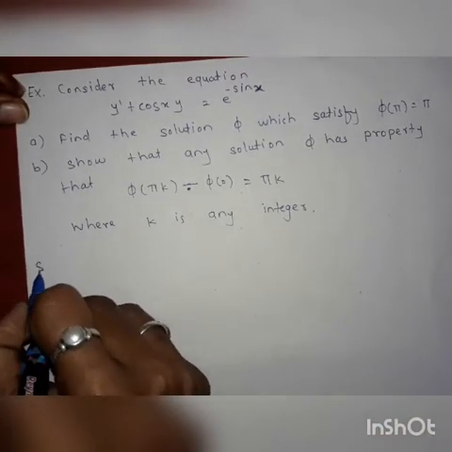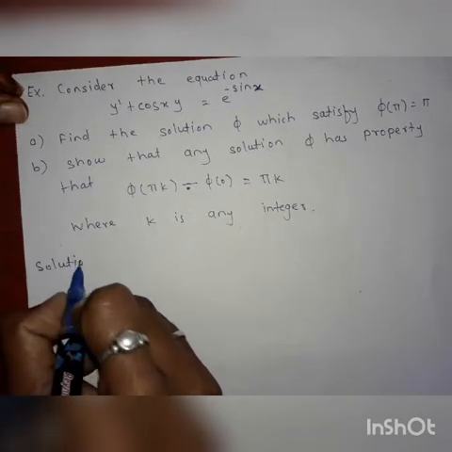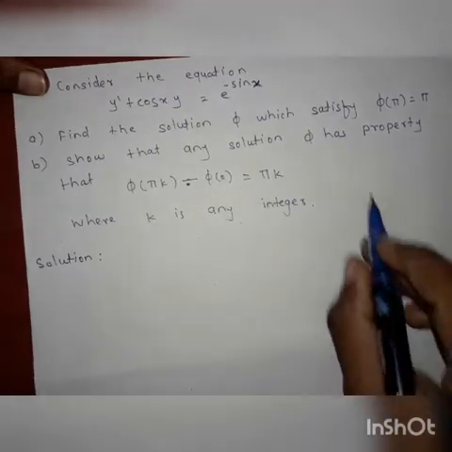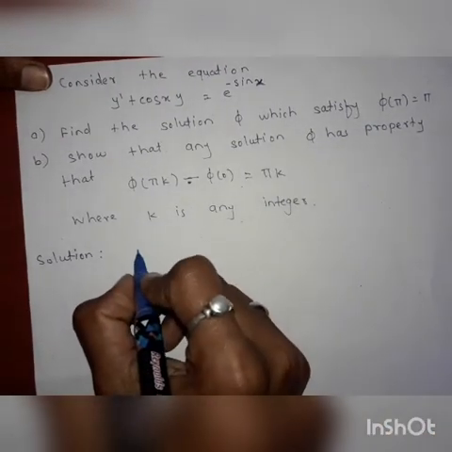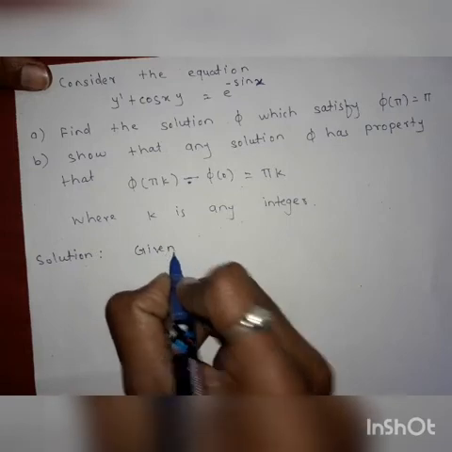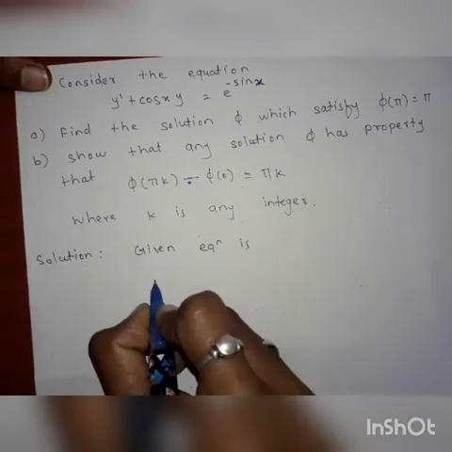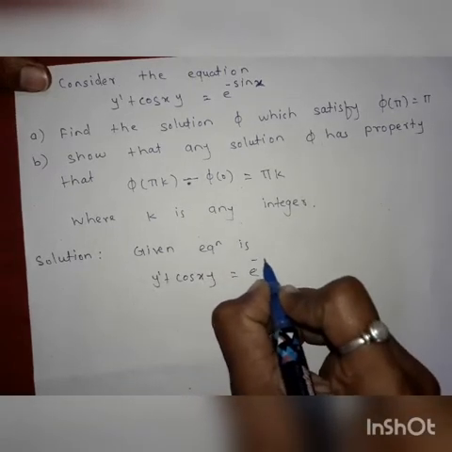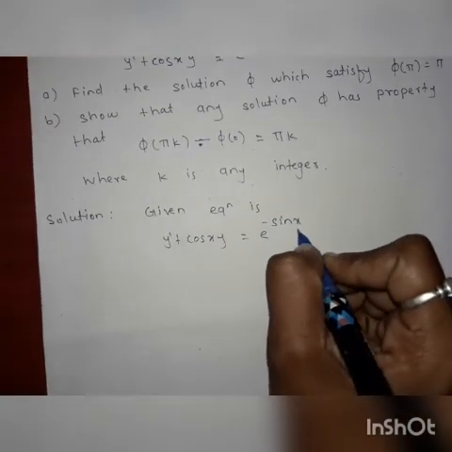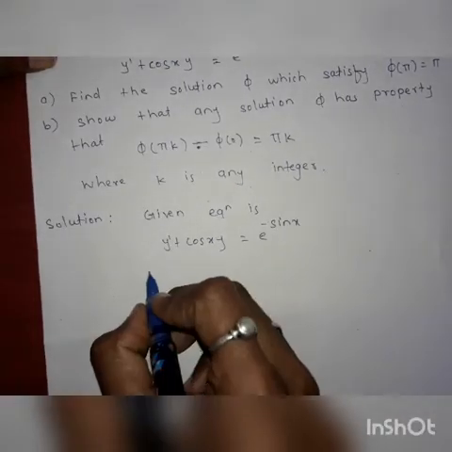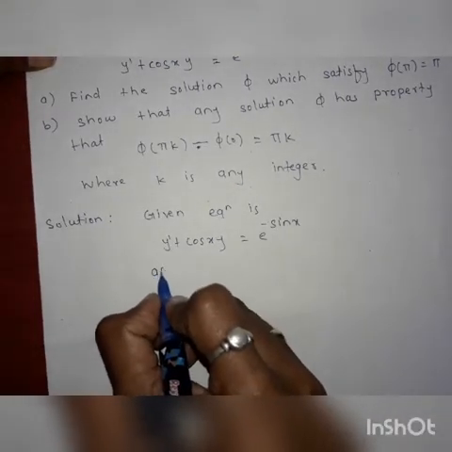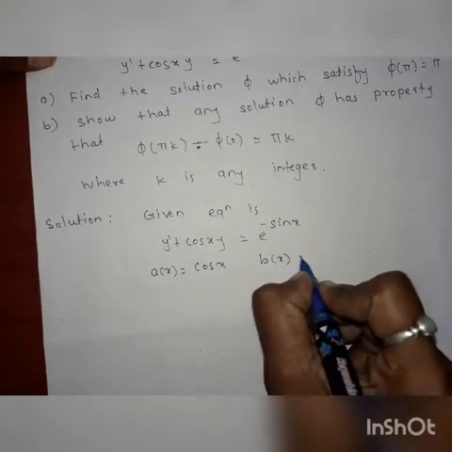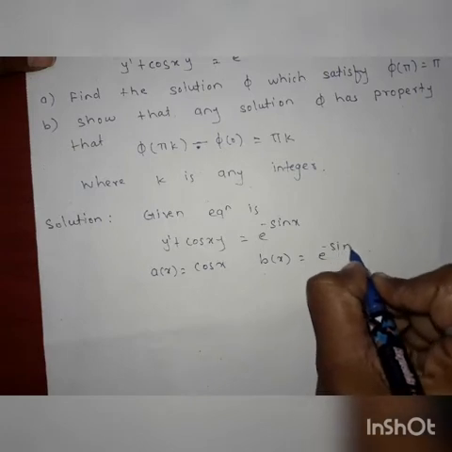So, solution. First we have to calculate phi which satisfies this condition. The given equation is y' + cos x y = e^(-sin x). Compare this equation with the standard form, then we get a of x is equal to cos x and b of x is equal to e^(-sin x).